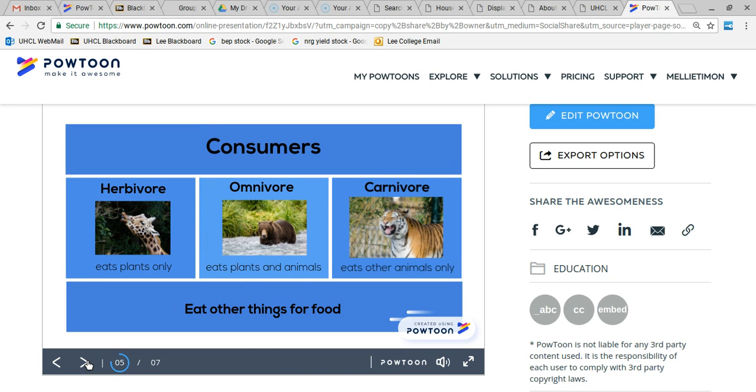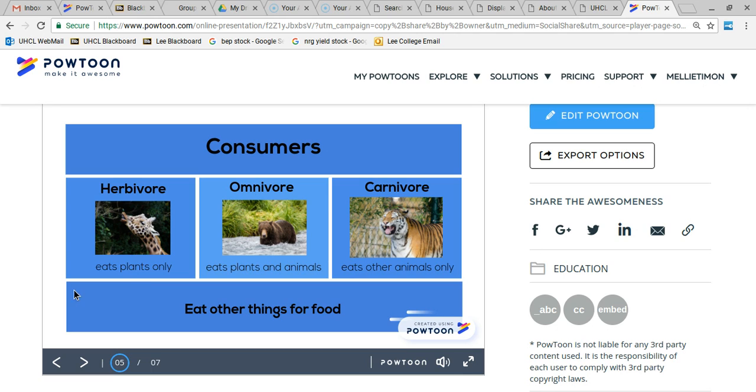The other kind of organisms are called consumers. And when you consume, that means you take something or you get something. So consumers have to take or get their energy from other things. They don't make their own food. They have to eat stuff for food. And so there's three kinds of consumers: herbivores, omnivores, and carnivores.